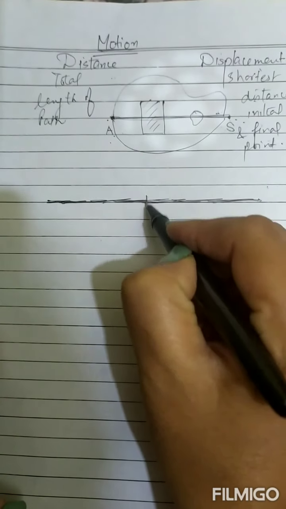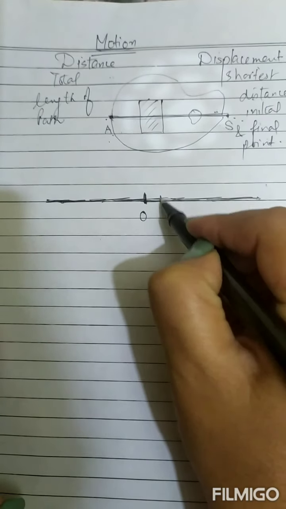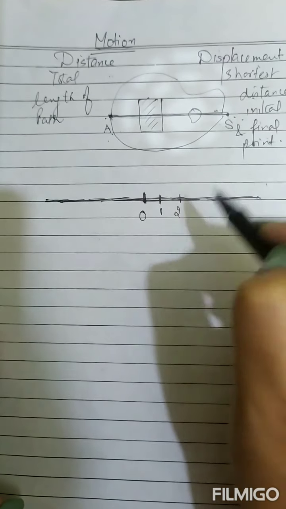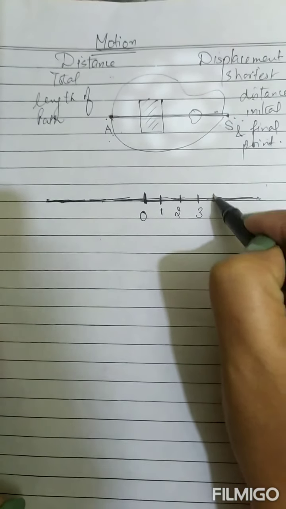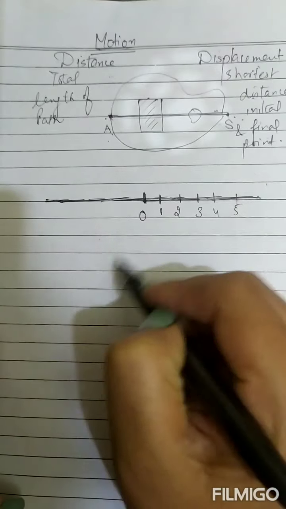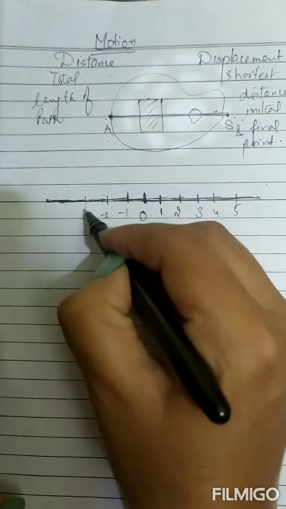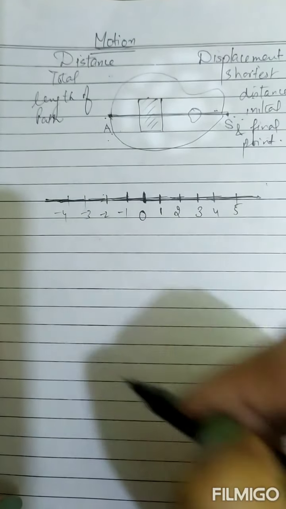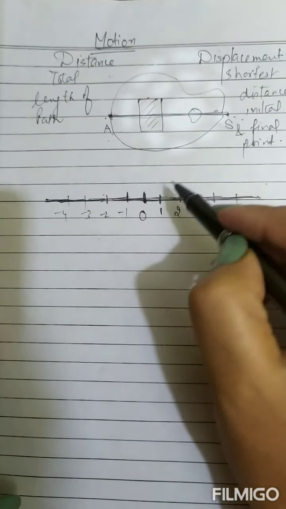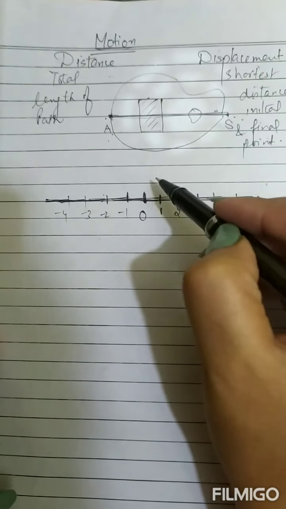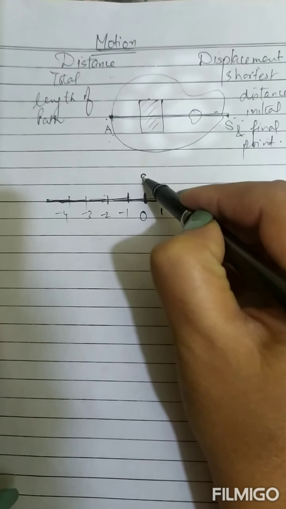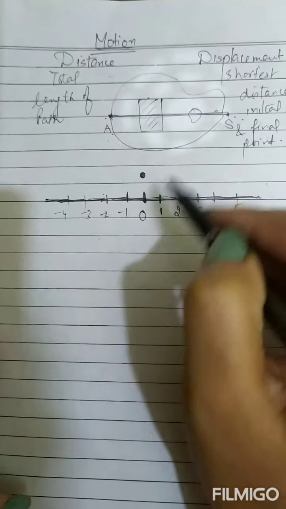Here this is the origin. Towards the right side there are positive numbers, say 1, 2, 3, 4, 5 and so on. On the left hand side there are negative numbers, -1, -2, -3, -4 and so on. Now suppose any person, any object has started from the origin.